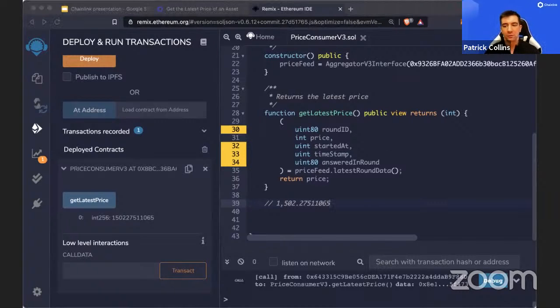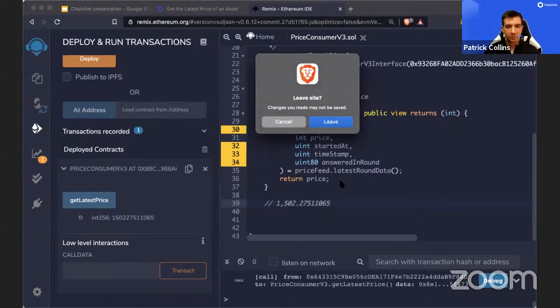Are there any questions with that? Just like deploying it, working with it from a Remix perspective. Yeah, fairly straightforward.